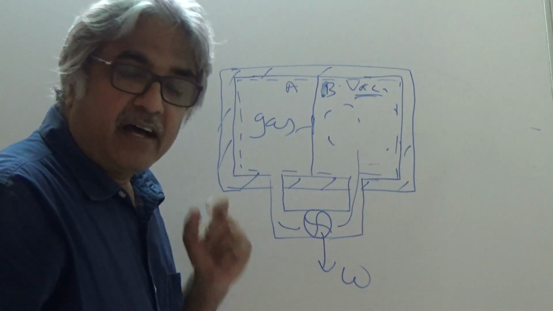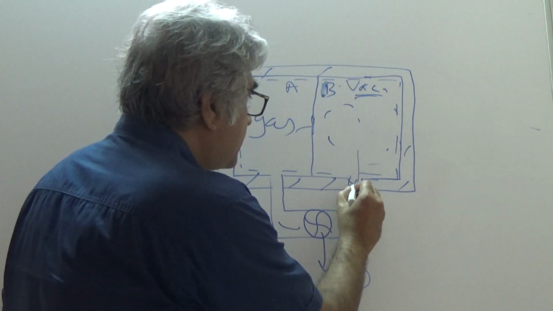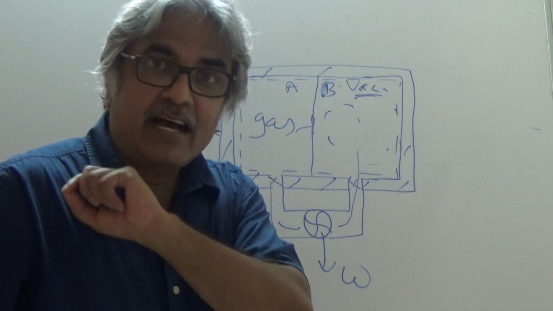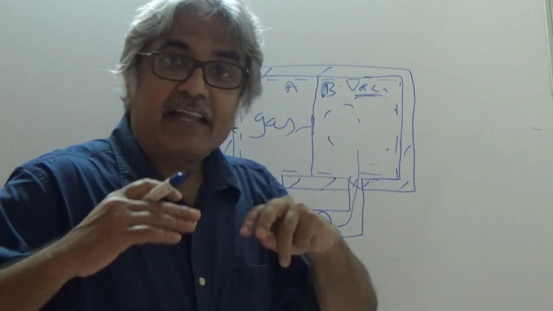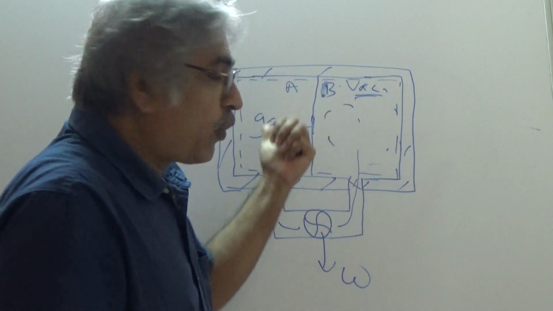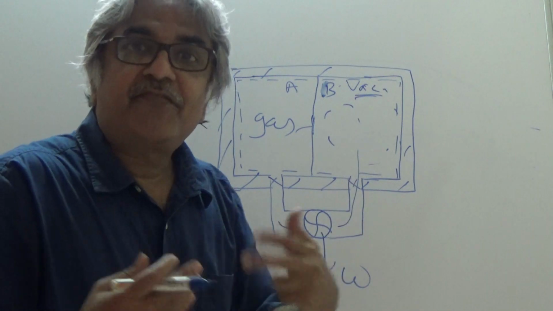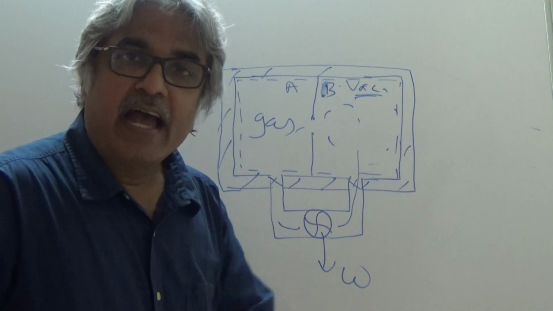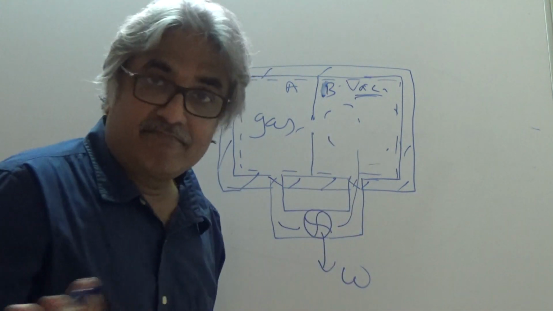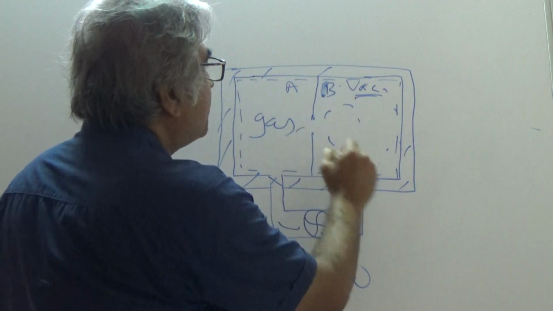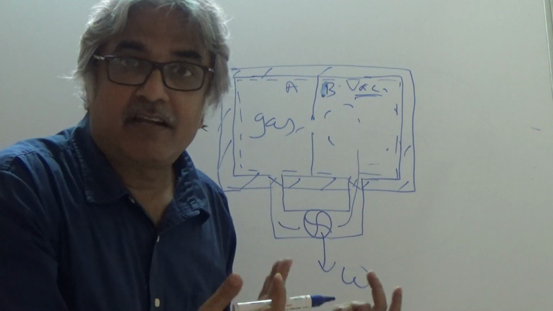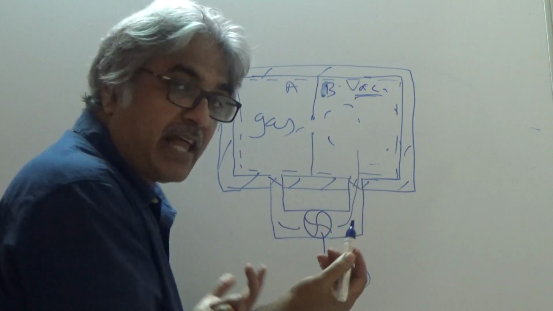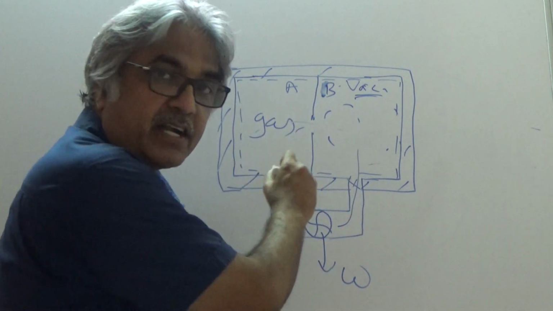Now what we do, we say that we close this. We have closed this, and now our assumption is that this gas can on its own go back to the initial compartment if there is an opening. So we make an opening here, and imagine that all the gas from here goes back, because we imagine a reversible process. This expansion process we are imagining to be reversible. So all the gas will come back to this side.